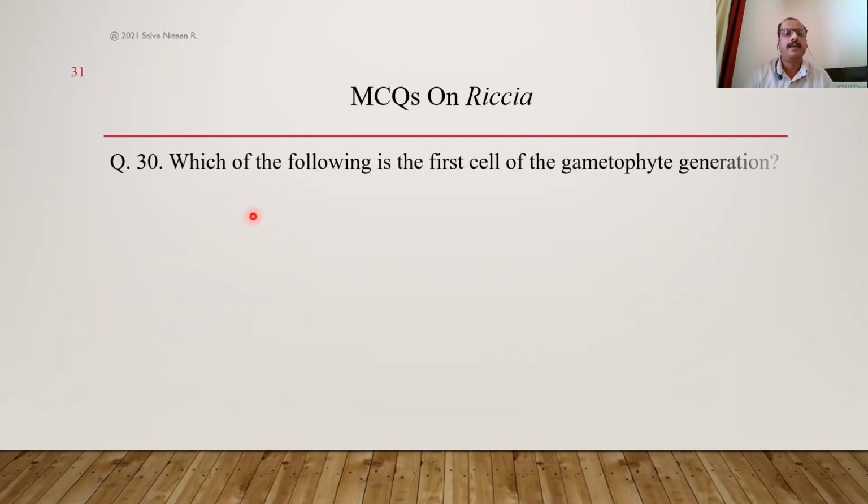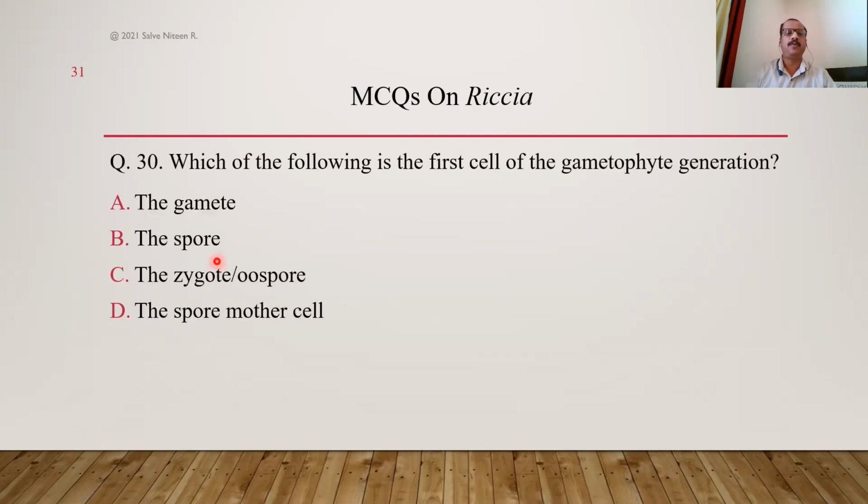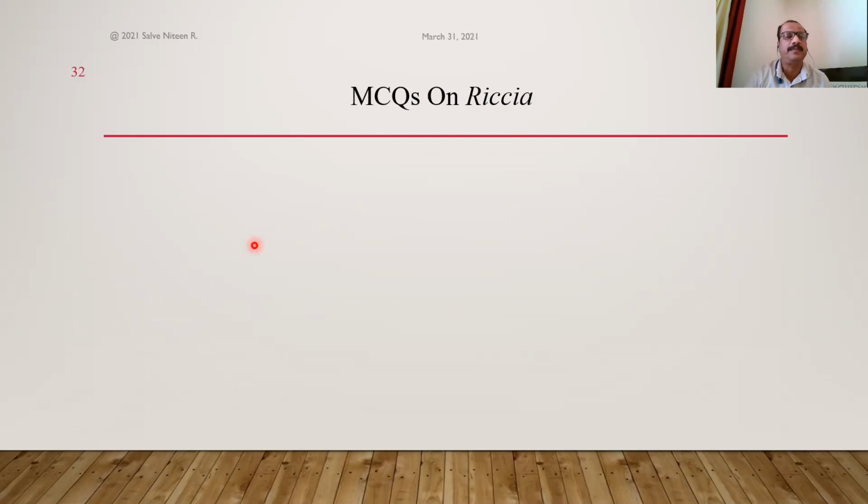Okay. Which of the following is the first cell of gametophyte generation? Gamete or spore? The spore is the first cell of gametophyte generation because it germinates and develops into the gametophyte. Spore is haploid, gametophyte is haploid. So it is the first haploid cell, and it develops into a multicellular haploid structure or plant part, and that is called the gametophyte. Whether it is a Bryophyta member or a Pteridophyta member, spore is always the first cell of gametophyte generation. So here the answer is option B.